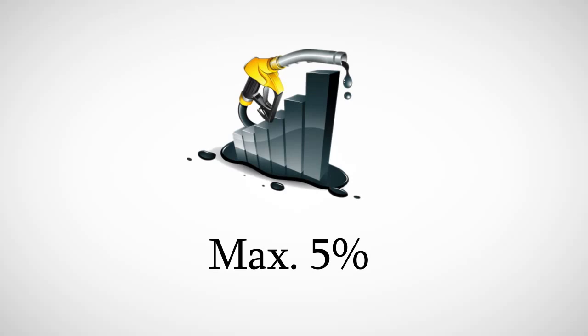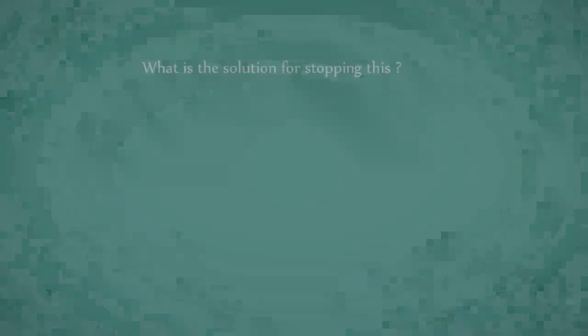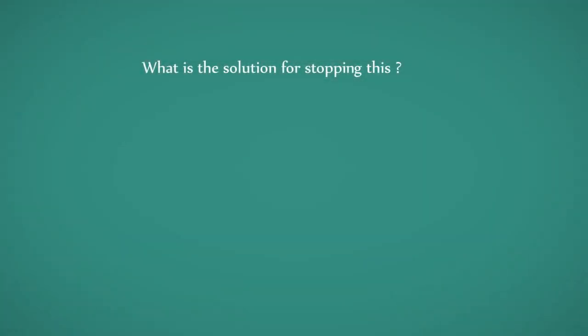Even if the petrol diesel price increased 1.5 to 2 times, and if cost of rice increased due to petrol diesel price increase alone, the cost of rice now should have been maximum rupees 21. But now the actual cost is rupees 40 per kilo or more. So the increase in petrol diesel price and the transportation cost does not account for the general price increase of items or inflation. Another question is, what is the solution for stopping this inflation?